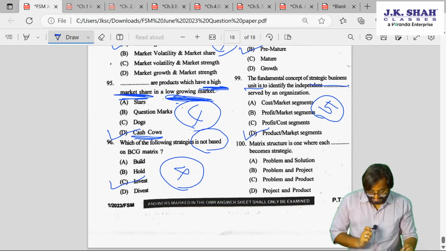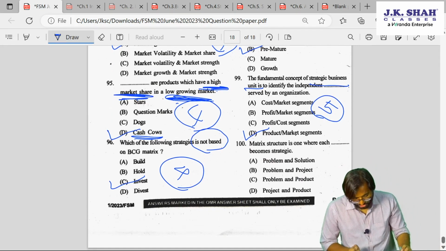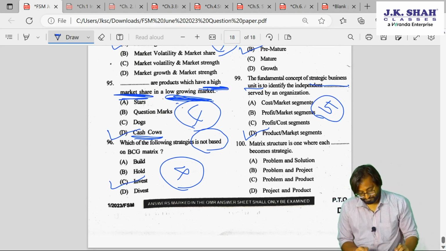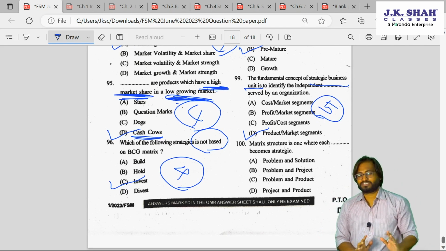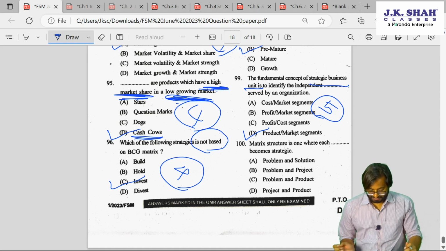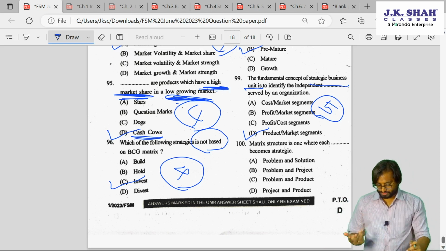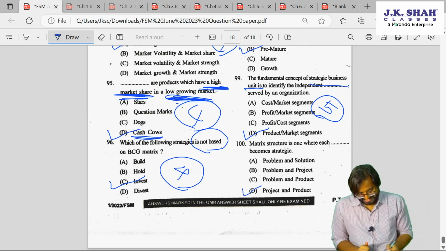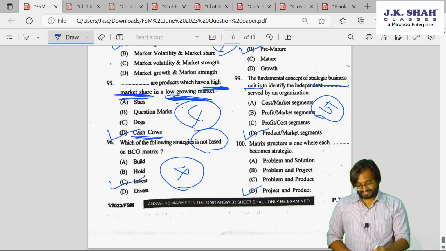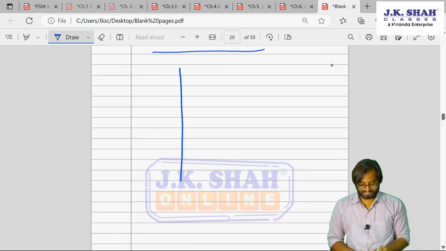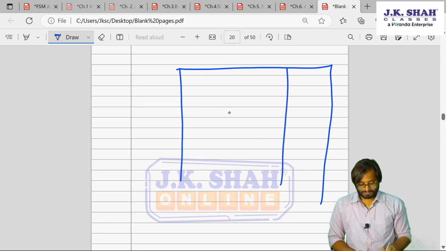Last question. Matrix structure is one where each dash becomes a strategic. Problem and solution is not an option. I hope you understood by elimination. Problem and project, no. Problem and product, no. The obvious answer is D. I will draw this for you also. This is a matrix structure guys. Matrix structure looks like this.